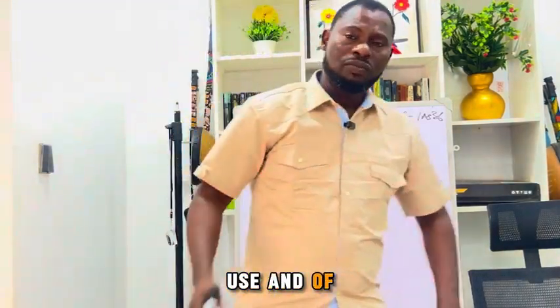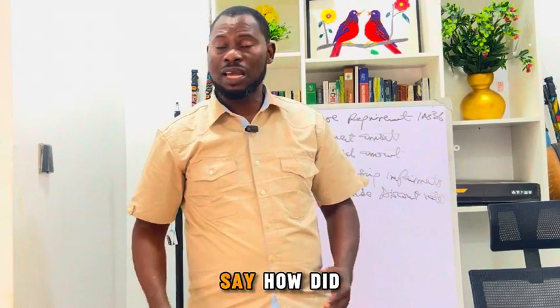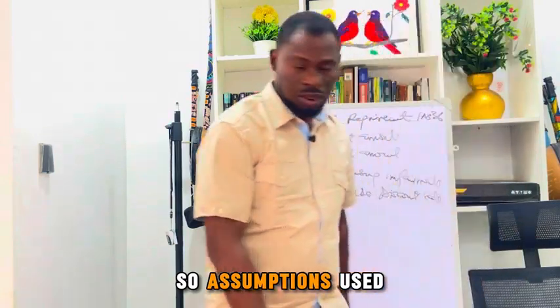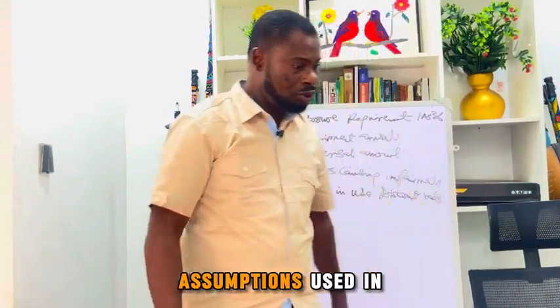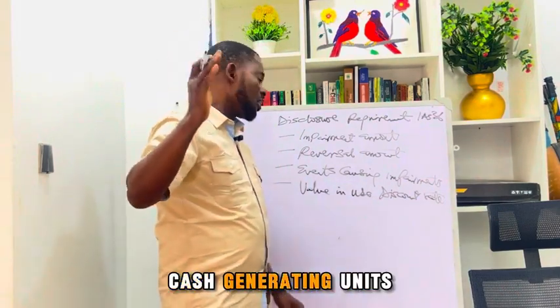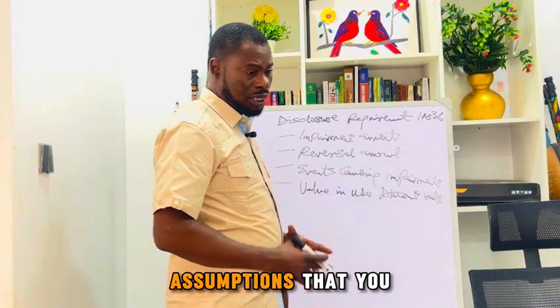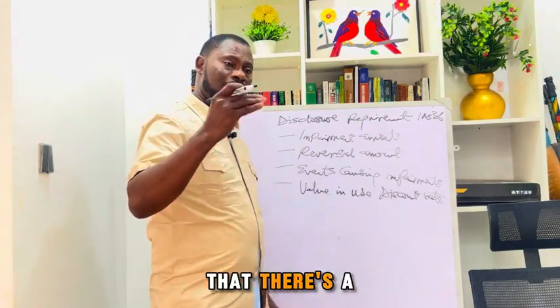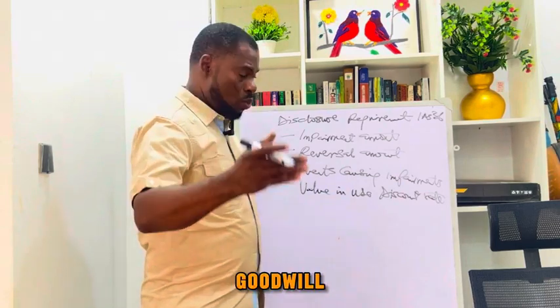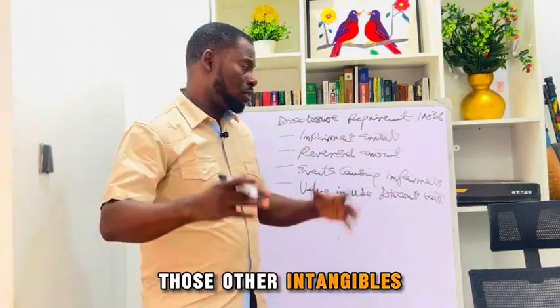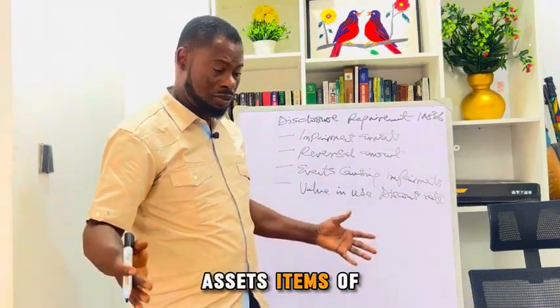And of course, if I want to add, how did you get it? So assumptions used in CGU testing. In testing your cash generating unit, what are the assumptions that you use? You know that there is goodwill, and then you have all of those other intangibles and some physical assets, items of PPE.